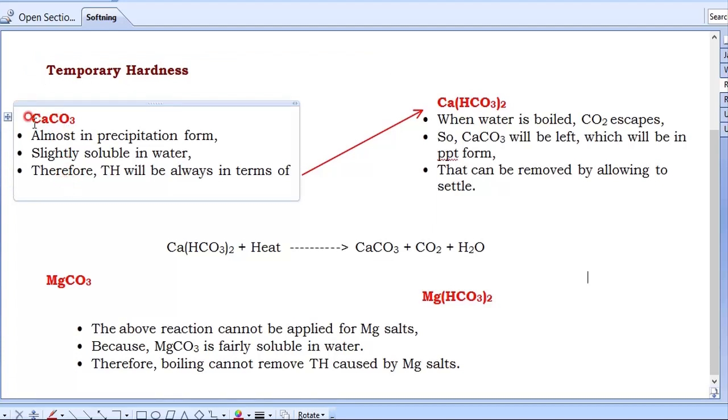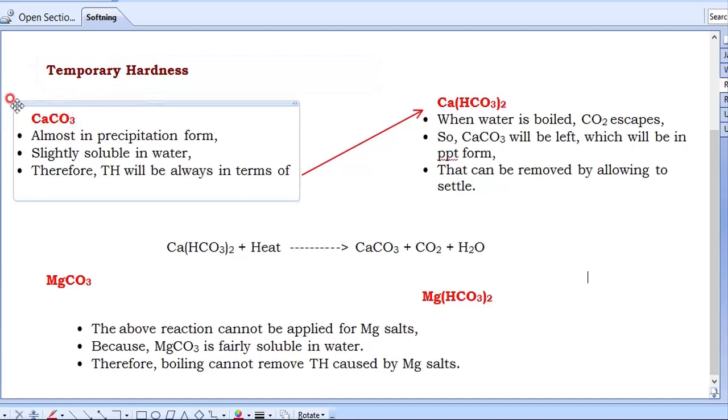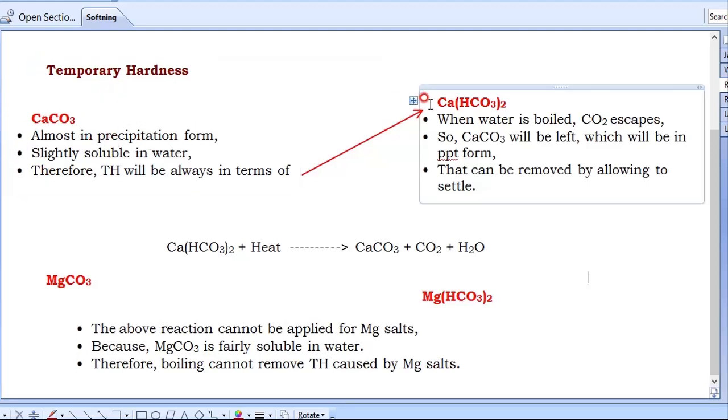Just filter it. If it is there, it will be in the insoluble form, and we can remove it very easily, either in a sedimentation tank, or in a coagulation sedimentation tank, or by filtration. And if the hardness is because of calcium bicarbonate, then what to do? Then we need to do these processes.